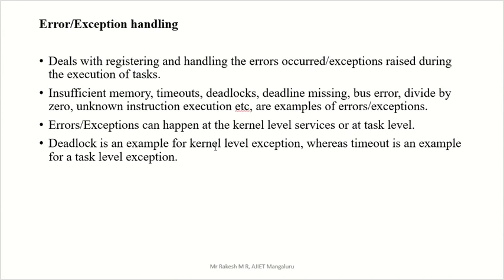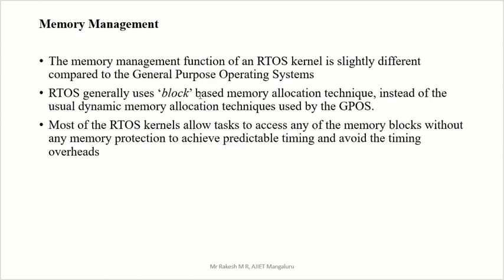Deadlock is an example of a kernel level exception. That means at the operating system level, that is a deadlock. Whereas timeout is an example of a process exception. Process exception means that is the user side. Okay, so that is your timeout error. These are some of the concepts related to exception handling.